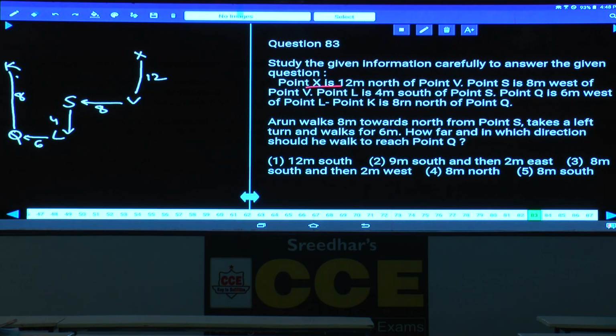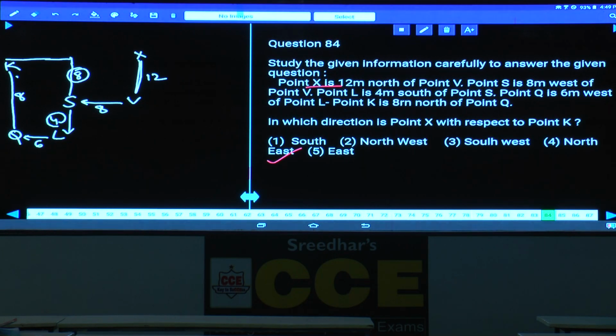Arun walks 8 meters to the north from point S. As Arun walks 8 meters to the north of point S, the total distance is 12, out of which this person has covered 8 meters. Takes a left turn and walks for 6 meters. 6 meters means he will reach above this K. Then how far in which direction should he walk to reach point Q? Now this is 8 and this is 4, and in total this person has to travel 12 meters towards south. Choice 1.